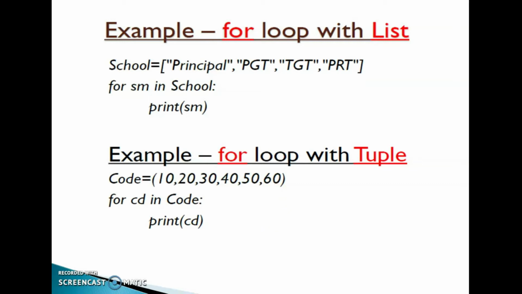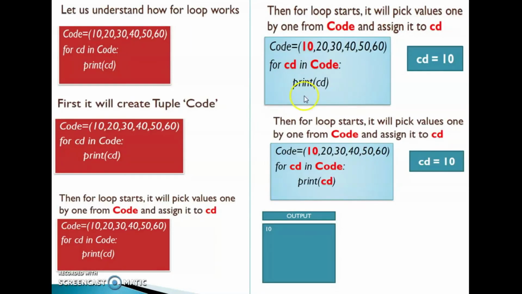Clear, children? Okay, so here we have another example. So let us understand in detail how these loops work. See here, code is equal to 10, 20, 30, 40, 50, 60. For CD in code, print CD. When you write a program like this, first it will create a tuple code with these values. After that the loop starts. It will pick values one by one from code and assign to CD.